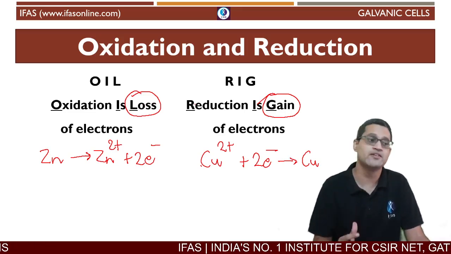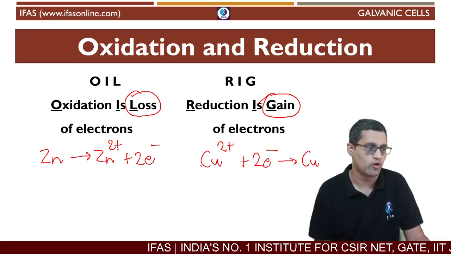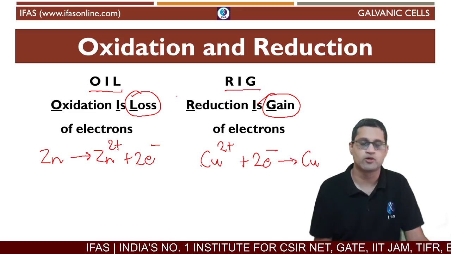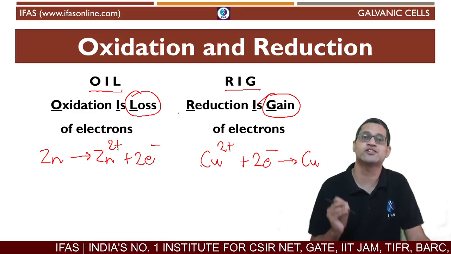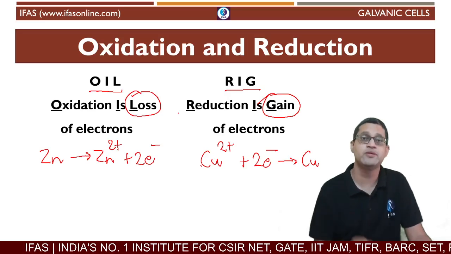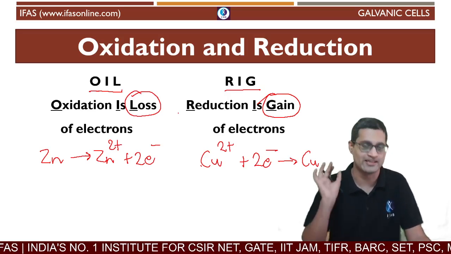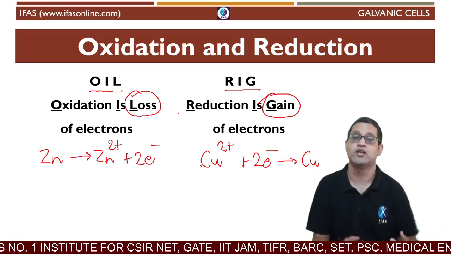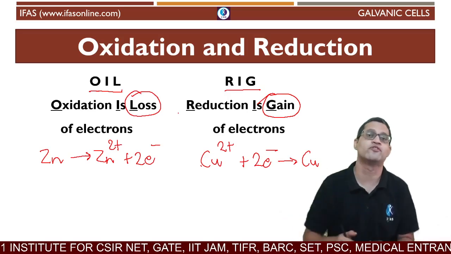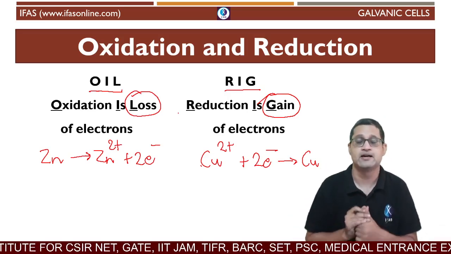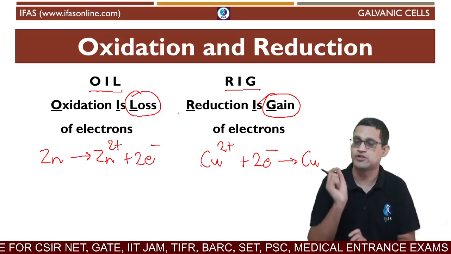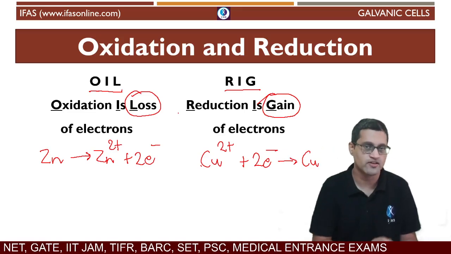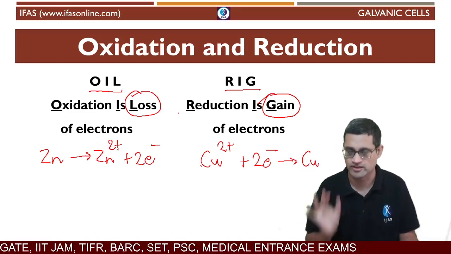Now there is a very easy way to remember this, which is OIL RIG. This is a nice trick to remember. OIL means oxidation is loss. RIG means reduction is gain. So this is a very nice short form. You know what an oil rig is? An oil rig is something that removes oil from the earth's surface. You can use this oil rig to actually remember what is oxidation, what is reduction. Oxidation is loss of electrons, reduction is gain of electrons.